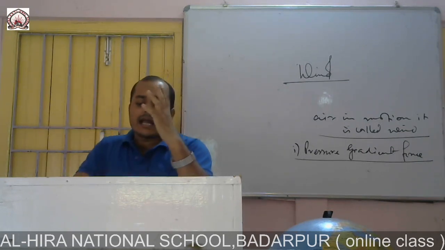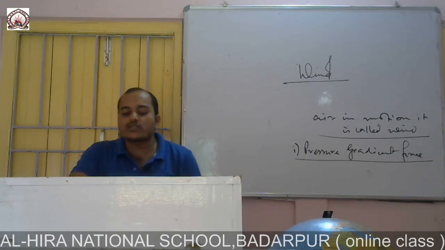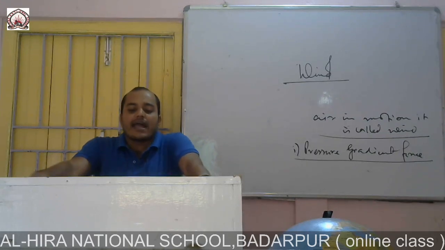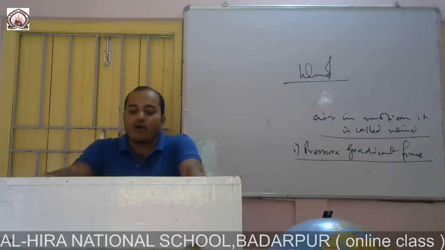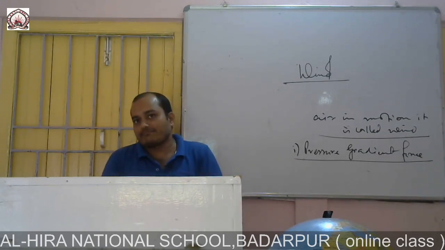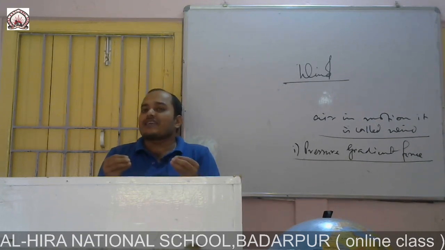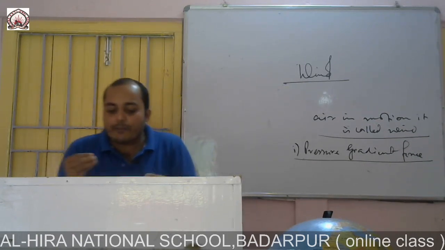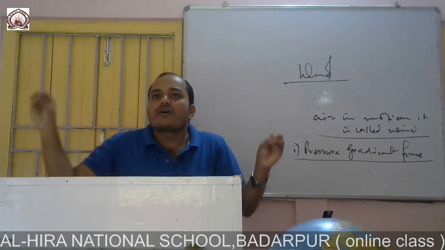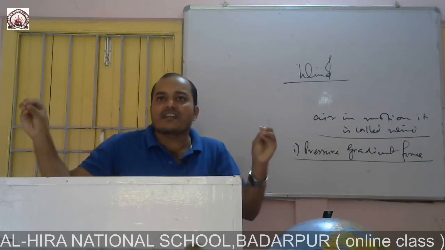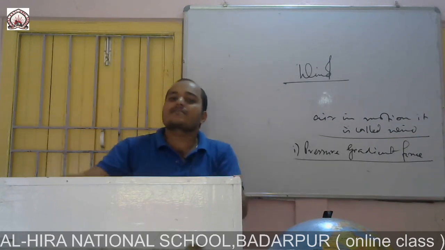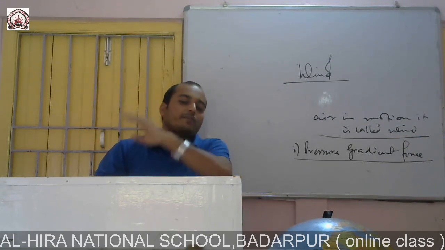This pressure gradient force is the force generated from the atmospheric pressure difference on the earth surface, basically the result of the movement of air. It is found from the air pressure differences of two places, and the force that is generated is called pressure gradient force.